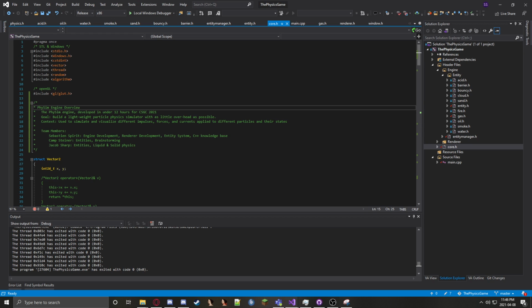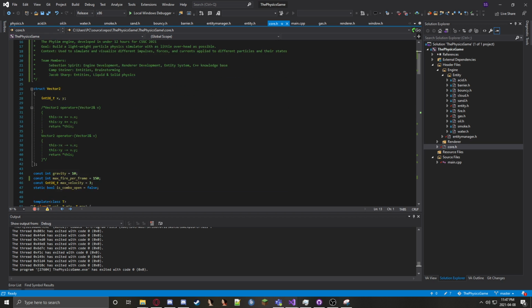So the context, this was used to simulate and visualize different impulses, forces, and currents applied to different particles and their states such as solid, liquid, and gas. Team members, we have me as Sebastian Spirit, engine development, render development, which is mainly just learning OpenGL this morning and writing the entity system and helping out my other teammates with C++ knowledge. Cam Steiner for helping with entities and helping brainstorm many ideas that we used. And Jacob Sharp for helping with entities and helping quite a lot with the liquid and solid physics.